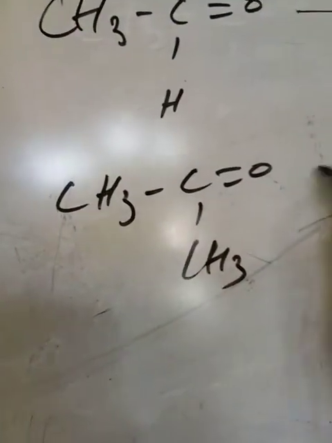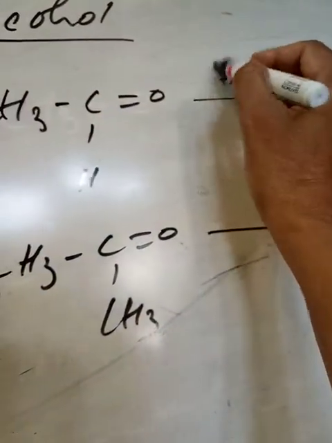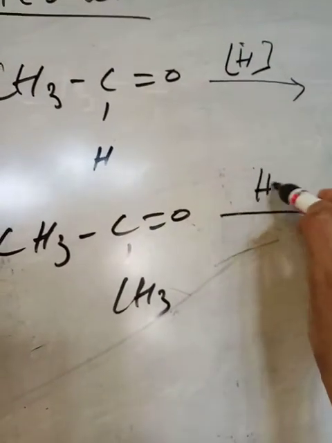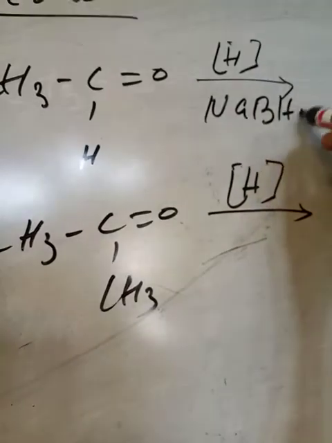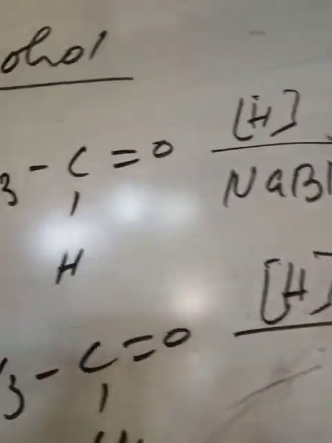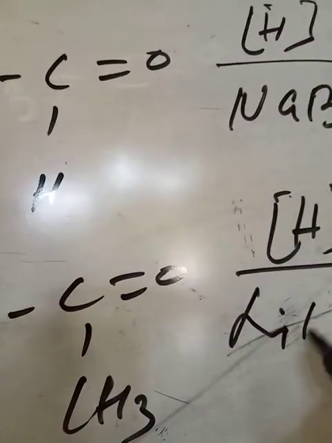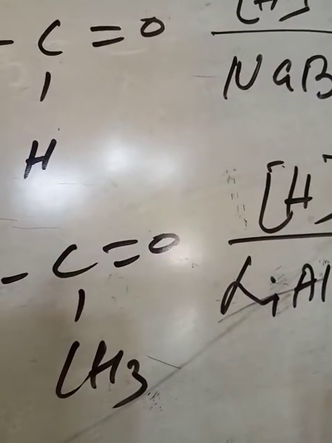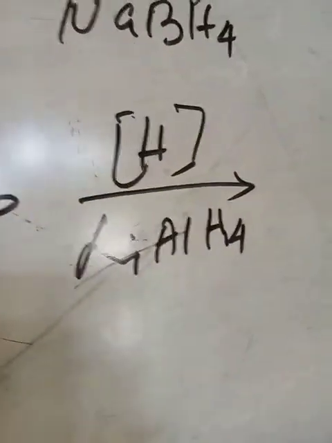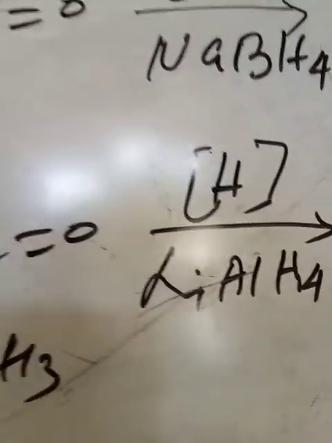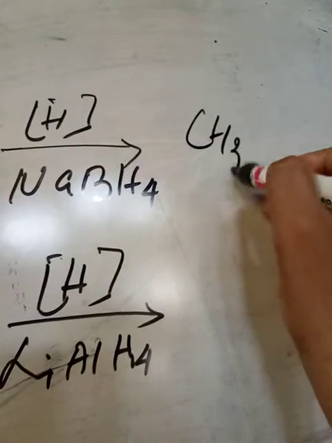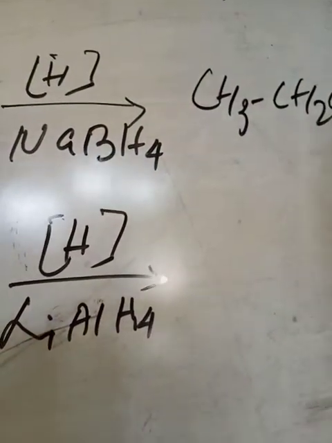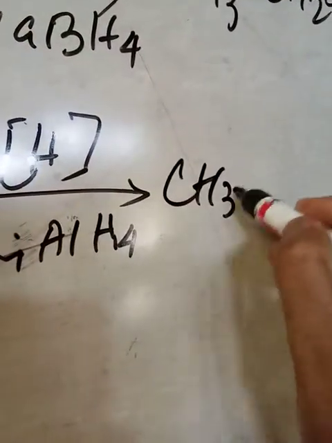If these are reduced, this is a sign of reduction, with sodium borohydride NaBH4 or lithium aluminum hydride LiAlH4. Then also aldehyde will be reduced to primary alcohol and ketone will be reduced to secondary alcohol.